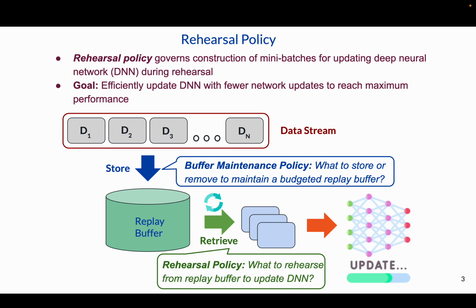A rehearsal policy governs which samples are selected to update the continual model. The most common approach is uniform sampling, but better policies can potentially reduce the time required for rehearsal. Therefore, the goal of our work is to create a rehearsal policy that can efficiently update the continual model so that it achieves maximum accuracy while using fewer network updates.